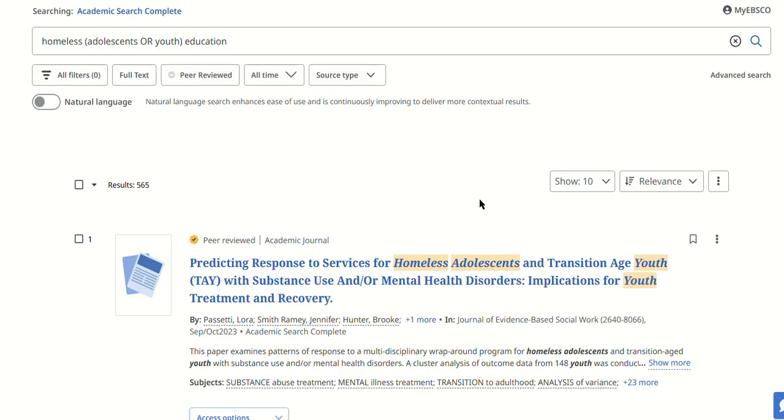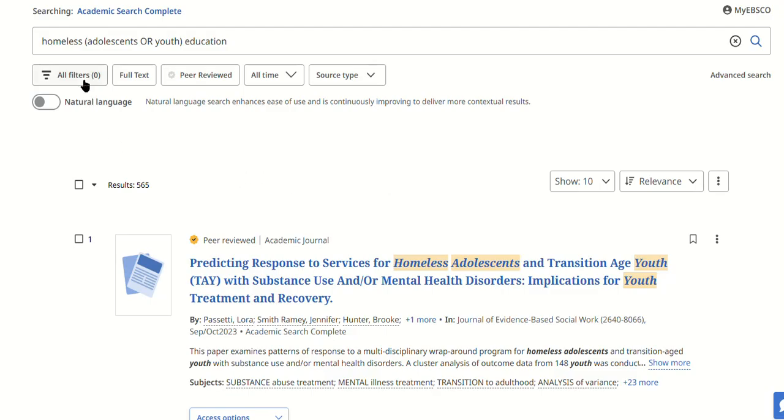Academic Search Complete is a very broad-based database for finding articles on many subjects. And so we're going to take a look here at the issue of homeless adolescents or youth and achieving their education. So that's our search, homeless adolescents or youth education. You see that we have 565 results here. That's quite a few. We need to narrow that down a bit.